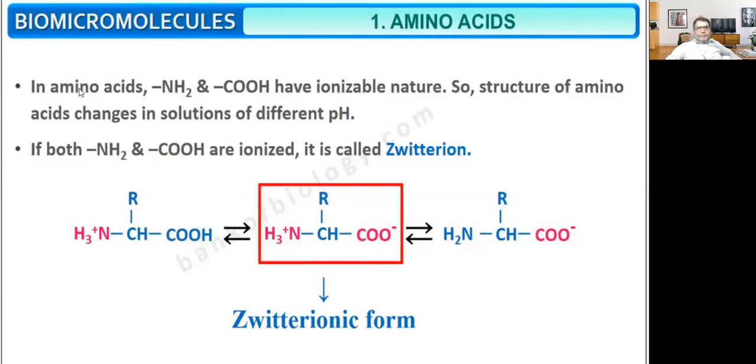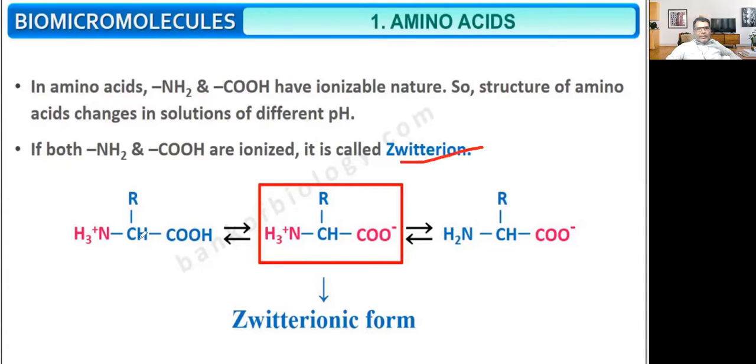In amino acids, the amino group and the acid group have an ionizable nature. They can be ionized, so the structure of an amino acid changes in solutions of different pH. If both the amino as well as the acid group are ionized, it is called a zwitterion.